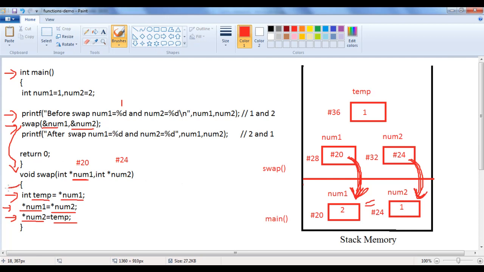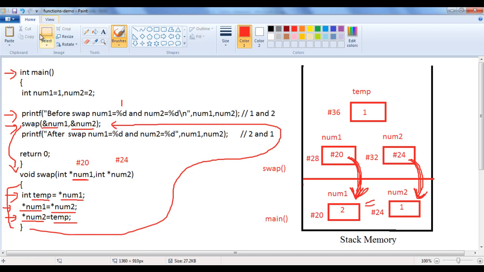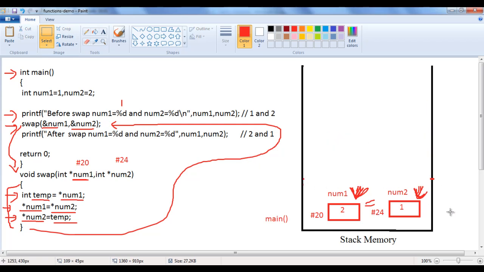After executing all the statements in the body of the swap function, control comes back to the place where we have called the swap function. And when control comes back, of course, the local variables of the swap function are deallocated and the swap function is taken out from the stack. You can see that the values of num1 and num2 are swapped here. And then this statement is executed. It displays after swap num1 is equal to 2 and num2 is equal to 1. So that's how this code is executed. And then return 0 sends 0 to the operating system, telling that the program has executed successfully. And then the program execution ends.